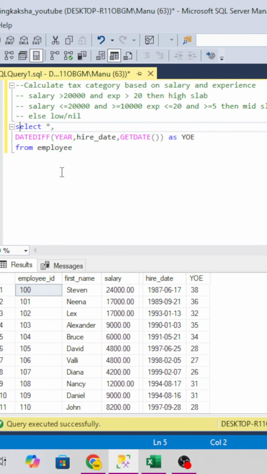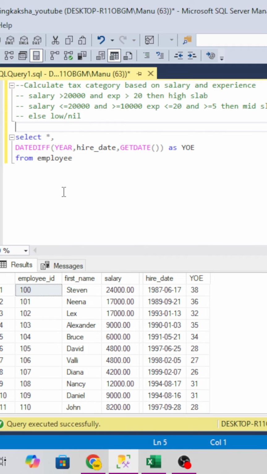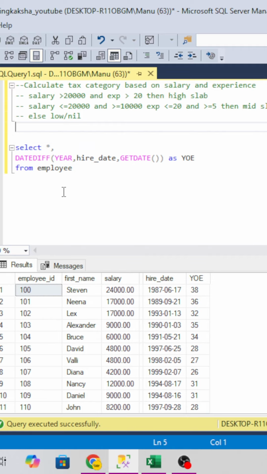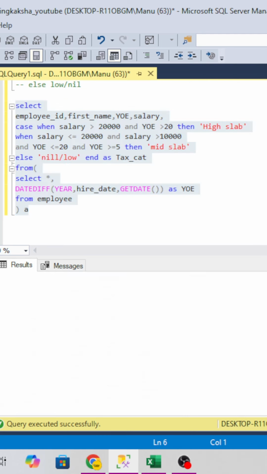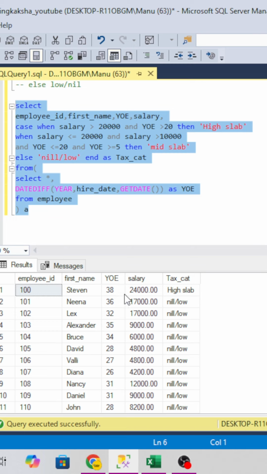Now we will take the condition. We will take it in subqueries, and first we will select to check whether it's working or not. We can see this person is earning more than 20,000 and has more than 20 years of experience. So he is in the high slab.